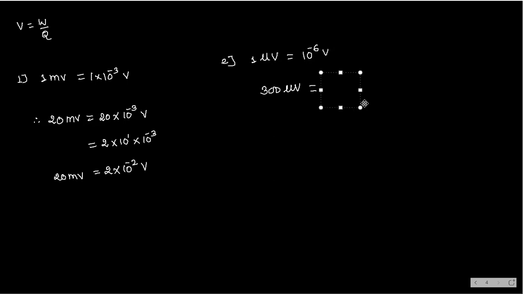Those who did not understand still, 300 into 10 to the power minus 6 volt is equal to 3 into 10 to the power 2 into 10 to the power minus 6 volt. This minus 6 and this plus 2 will get cancelled. Left is 3 into 10 to the power minus 4 volt. This is 300 microvolt. So like these conversions, they may ask you. Clear?